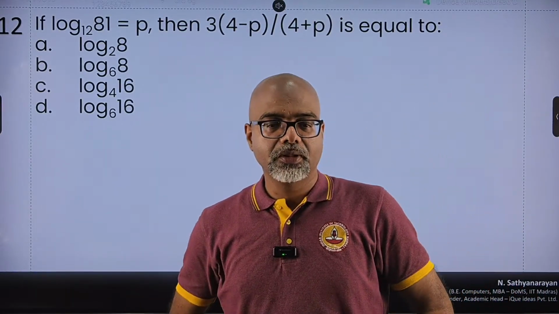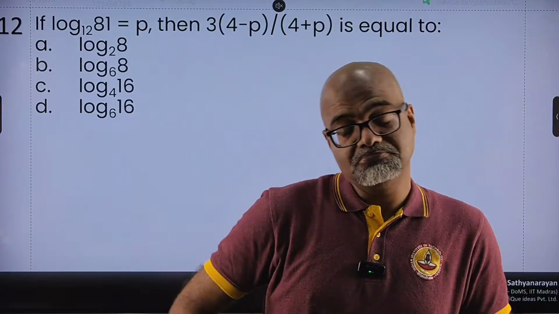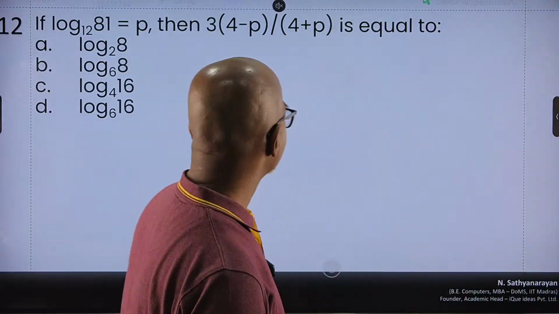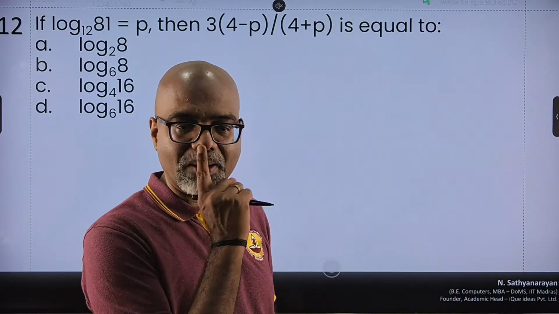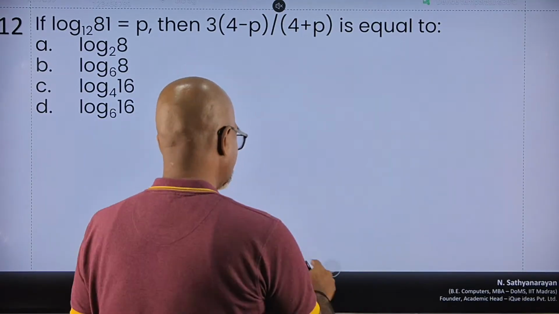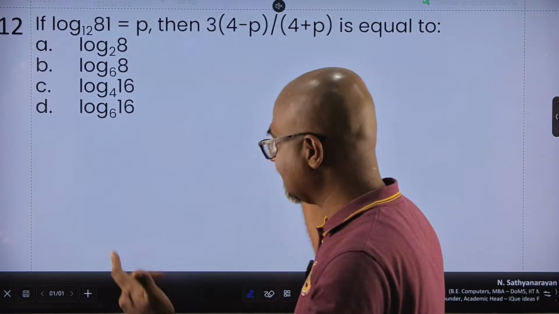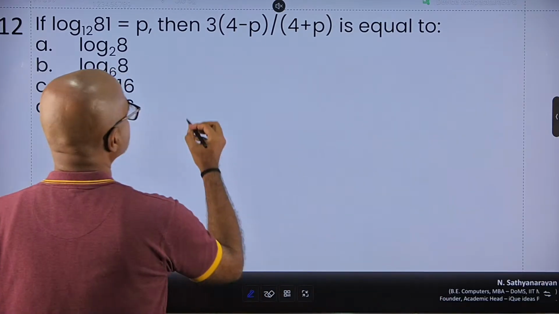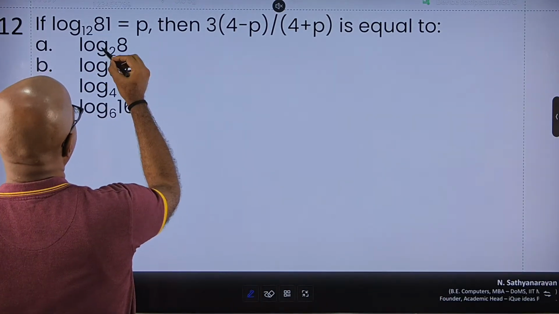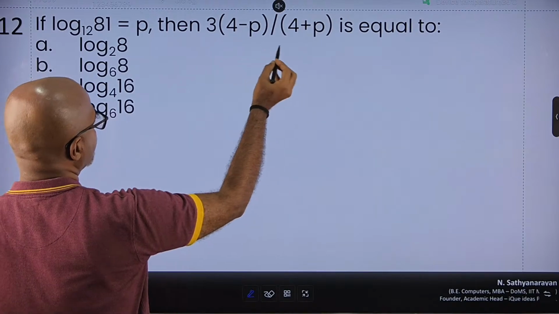Okay. This is again log. Love my logs. So here I'm going to remain quiet. I'm not going to say, I'm just quickly going to write the solution. And if you're not able to follow it, tell me. Otherwise, you can just take a look at the solution. Okay. It says log 81 to the base 12 is p. Then 3 times 4 minus p upon 4 plus p.